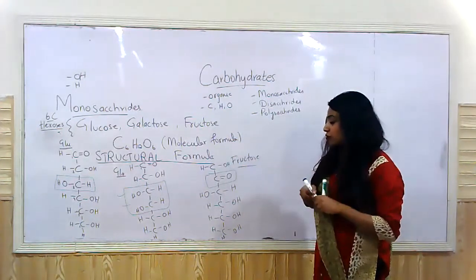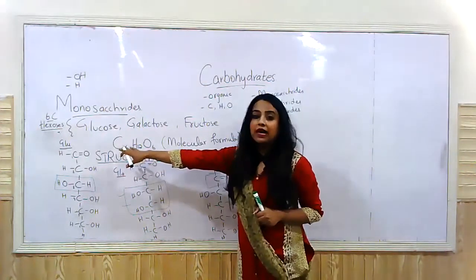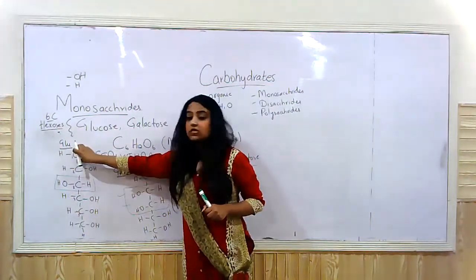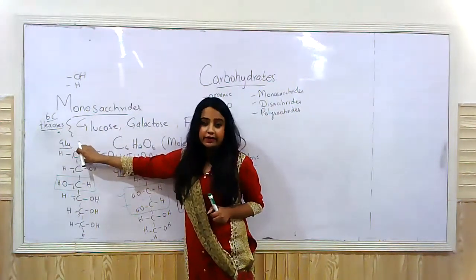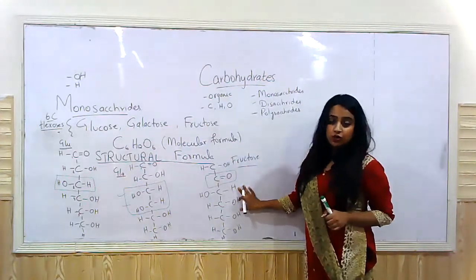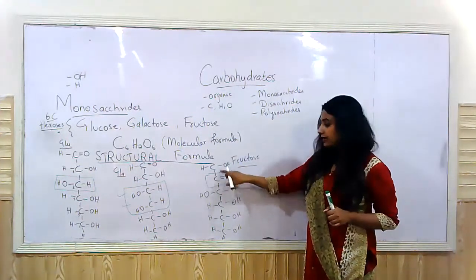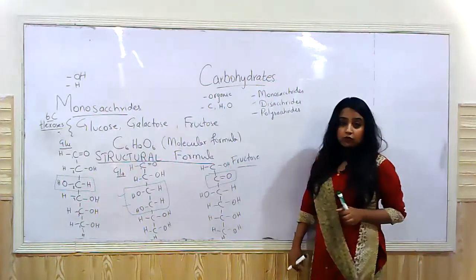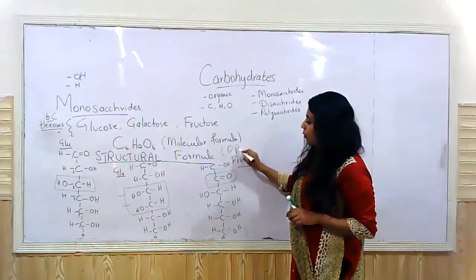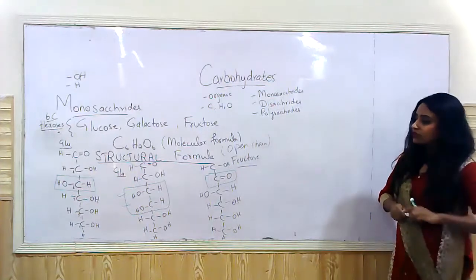Because this is the part where it is different, we also call fructose a keto sugar. This group is termed a ketone group. When a carbon has H on one side and a double bond over the first carbon, that is termed an aldose group or an aldehyde group. So both of these sugars are called aldo sugars, and this sugar is called a keto sugar because the second carbon, the carbon that has 2 carbons on either side, has a double bond with an oxygen atom, right? So this is termed the structural formula, or you can also call it the open chain formula for glucose, galactose, and fructose.